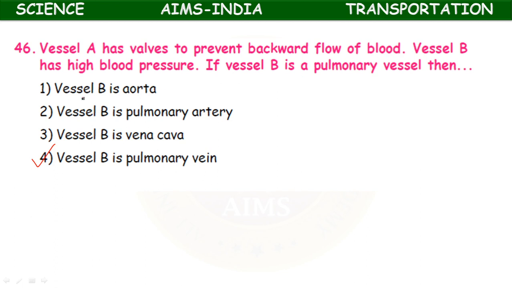Then vessel B has high blood pressure. If vessel B is a pulmonary vessel, then it is the pulmonary artery. Okay, high pressure. The blood flows with high pressure when ventricles contract. The pressure is high only in the arteries, so it is pulmonary artery.